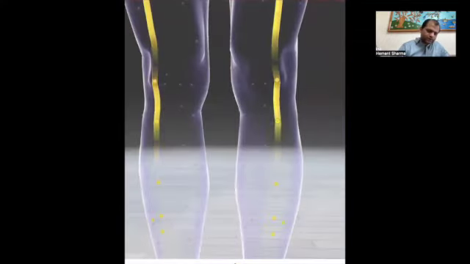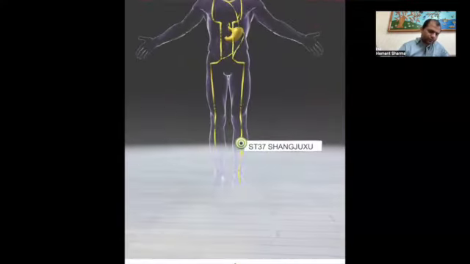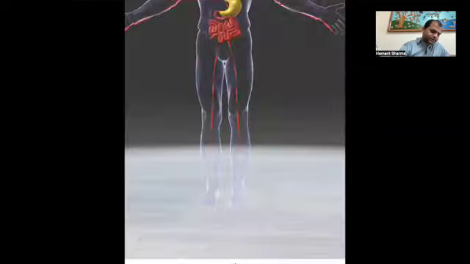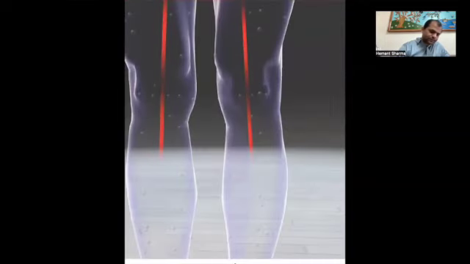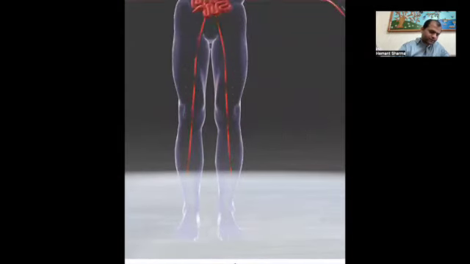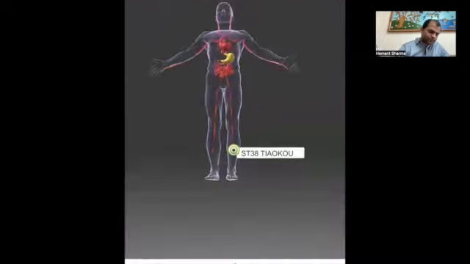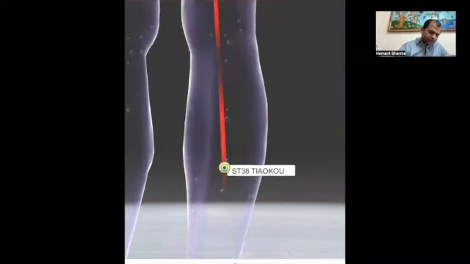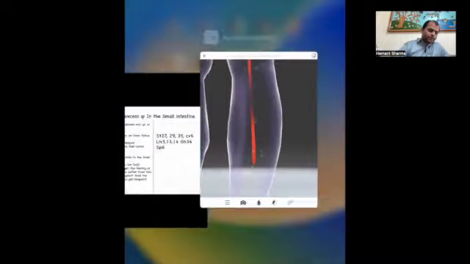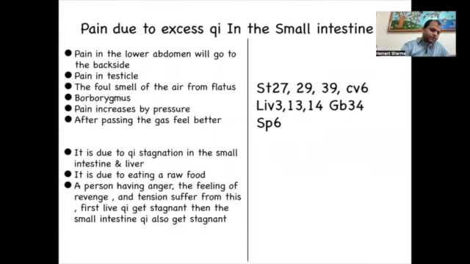Then we have to take stomach 30. Then, as I told you, the lower He-Sea point of the small intestine, that is stomach 39. This is the point, stomach 39. We take stomach 39 again and again because it is the lower He-Sea point of the small intestine. We have to sedate the liver chi, and take the distal point of the lower abdomen.